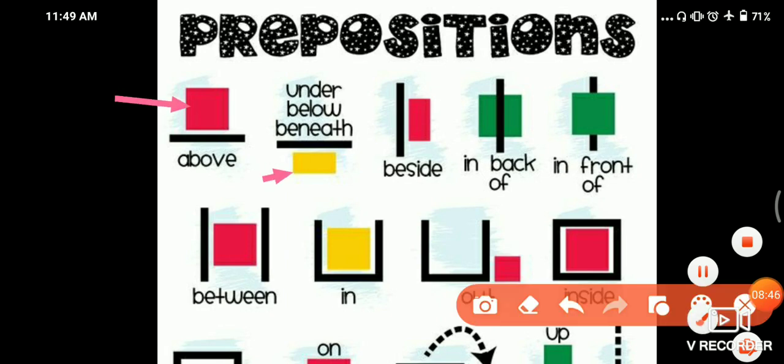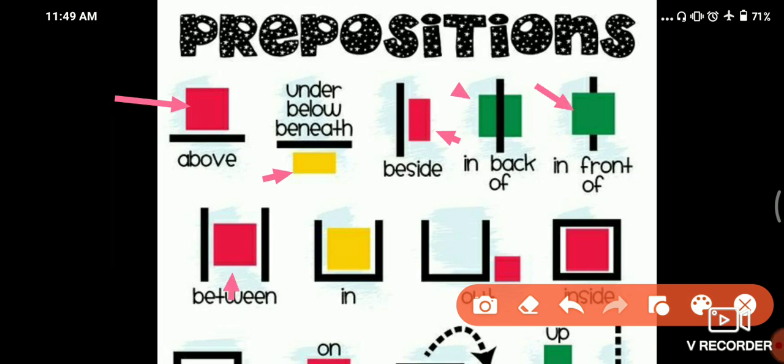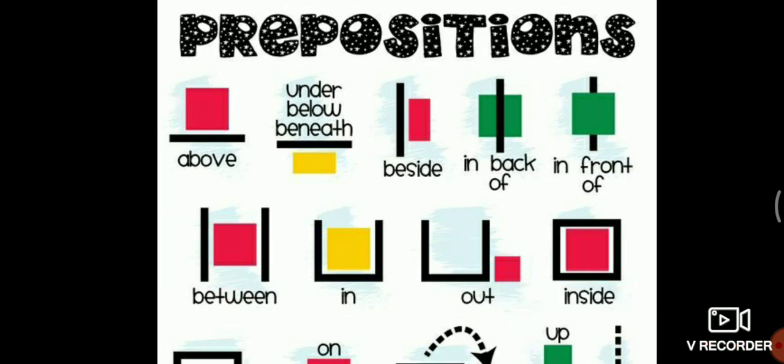This is your main thing, you have to keep in mind. Okay, can you see all this? So what is all this?